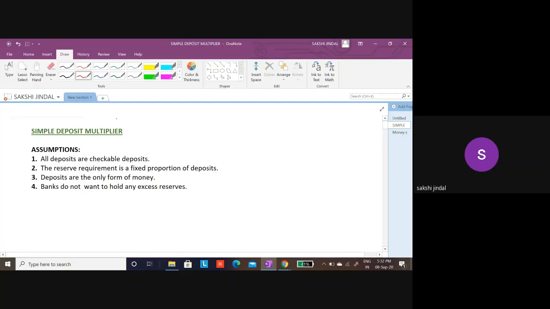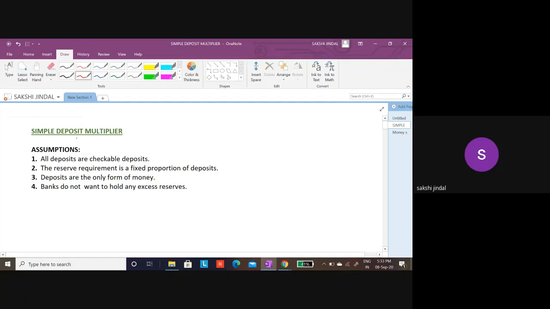Hello everyone. Today we will be studying how commercial banks create money and how money multiplies. Firstly, we will start with a simple deposit multiplier, and then I will relax these assumptions and move on to a different model, a more advanced model.